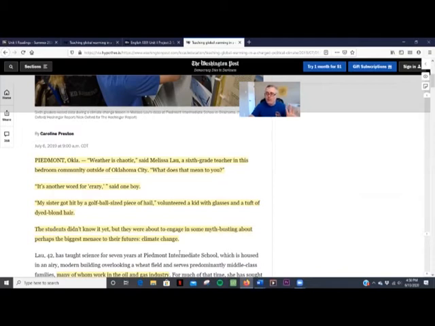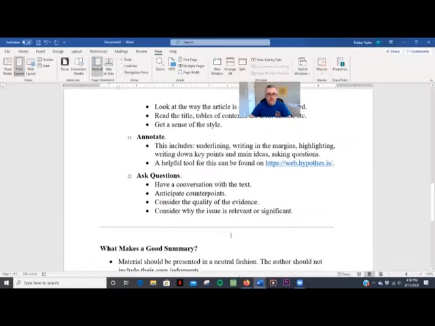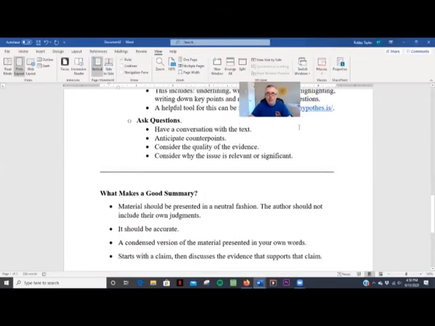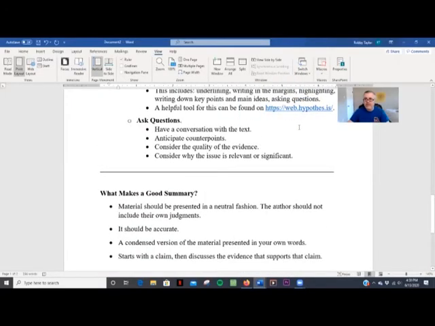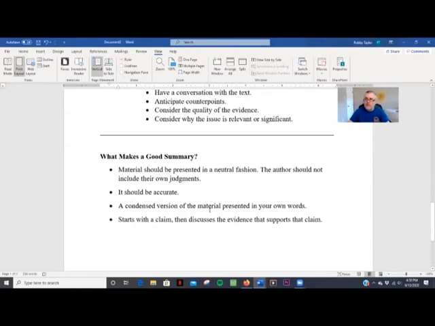And I think it will really be a helpful tool for you to use for the second unit. But going back to my main points about summary and paraphrase, what makes a good summary? Like, what's the difference between a good summary and a bad summary?